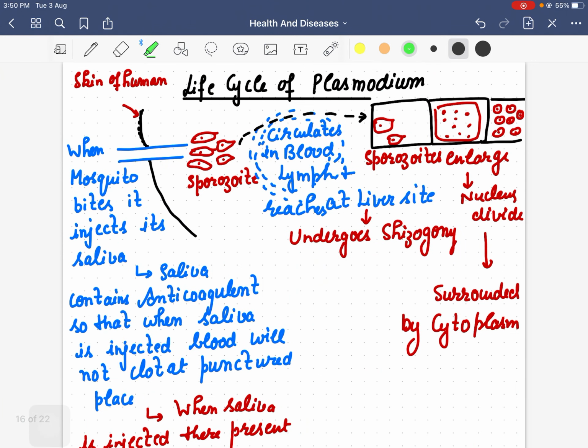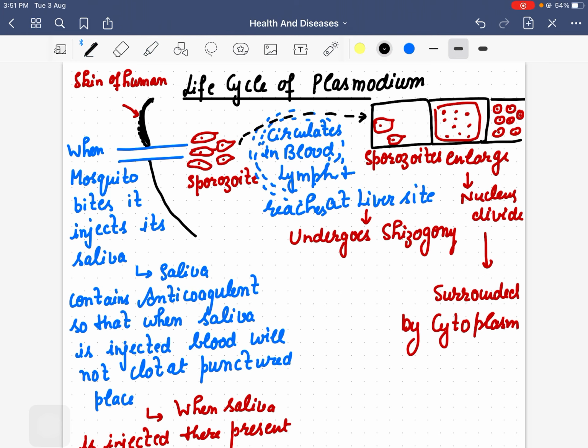Let's start with the life cycle of plasmodium. Suppose this is the skin of a human being, and here the mosquito is biting.